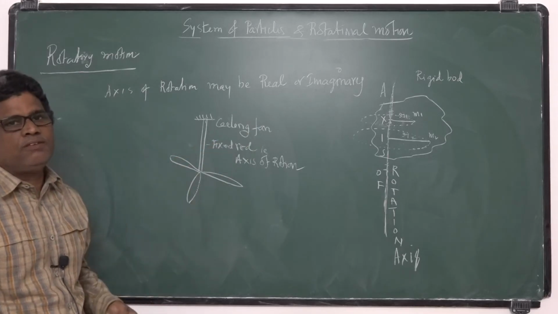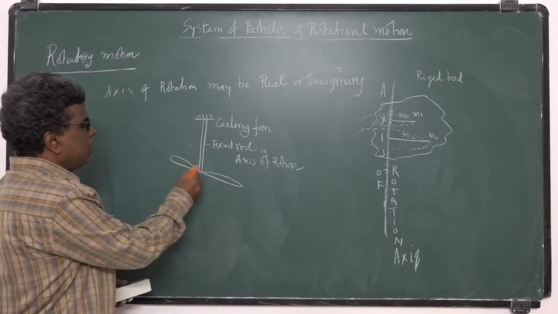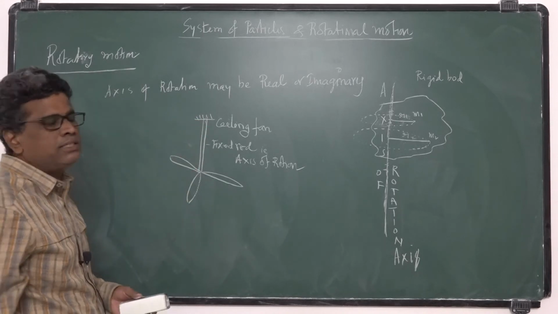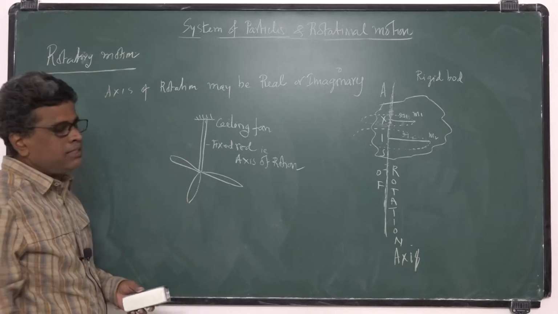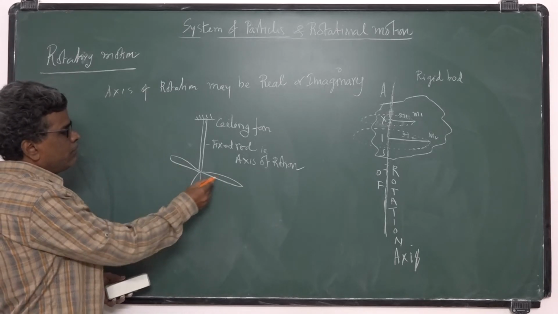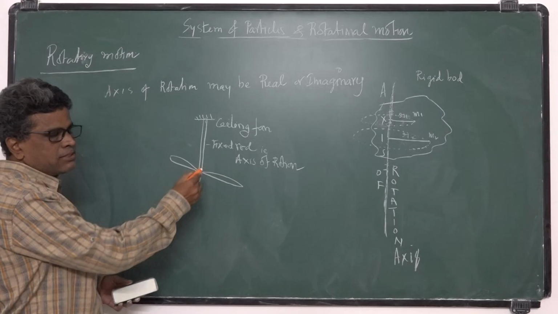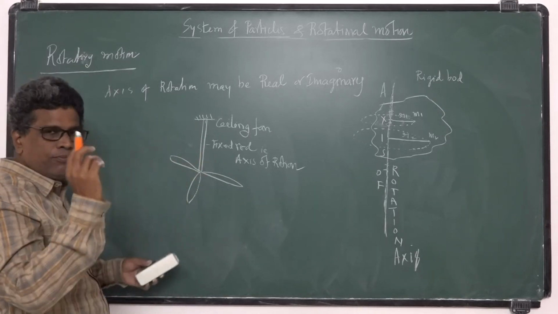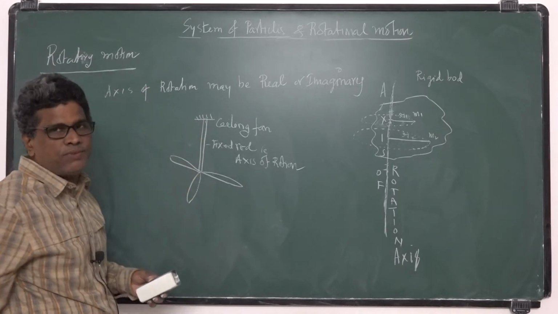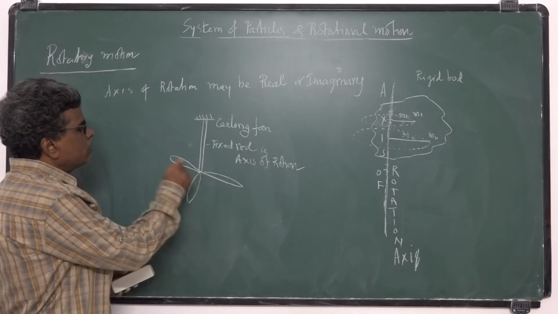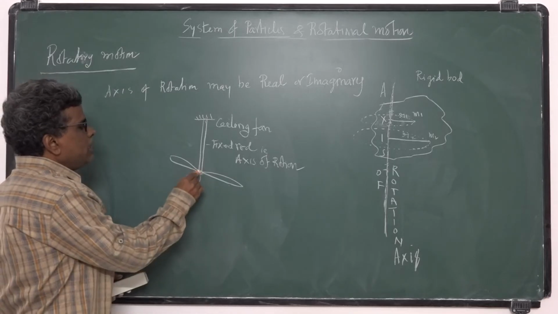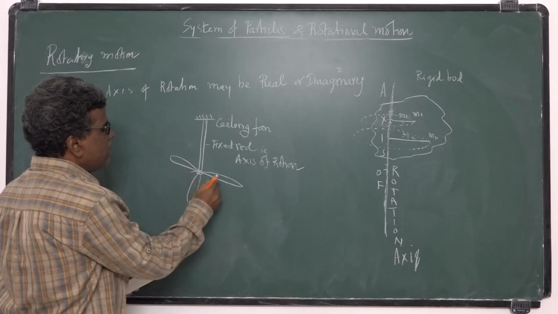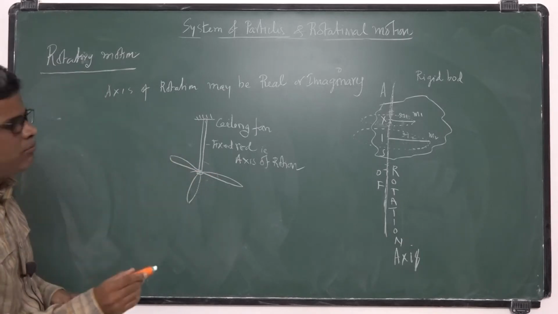In the case of a ceiling fan, it consists of 3 blades. Assume this rigid body fan consists of 3 rigid particles, 3 blades. These blades are fixed to this rod, and these blades are rotating, and this rod is fixed. As it is rotating, the blades rotate with a uniform angular speed.